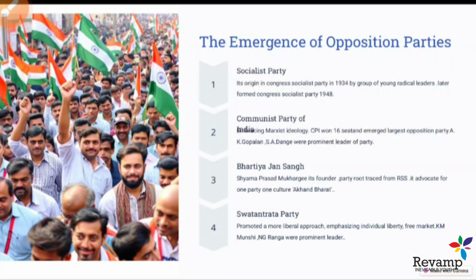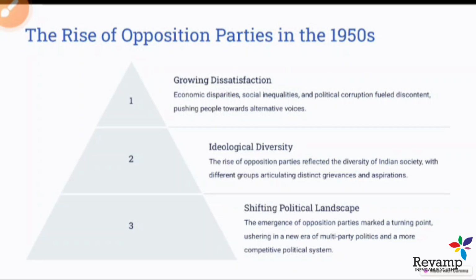So these are the famous opposition parties that emerged at that time. Now let's come to the next slide, and this is the last slide also. The rise of opposition parties in the 1950s. So growing dissatisfaction was one of the reasons for the emergence of a lot of opposition parties.